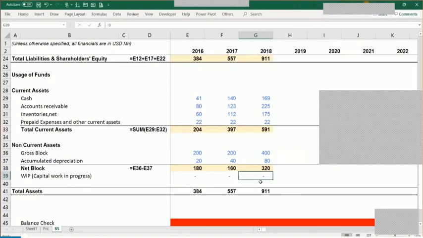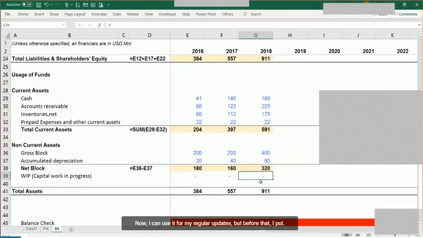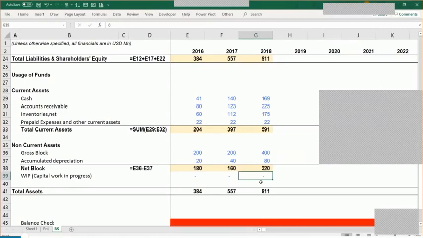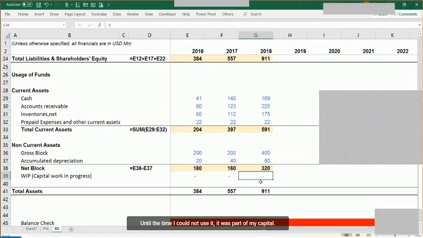Because now after the hotel is constructed, the construction is completed, now I can use it for my regular operations. But before that, I could not use it. So till the time I could not use it, it was part of my capital work in progress, but now I can use it, it will be part of my fixed assets.